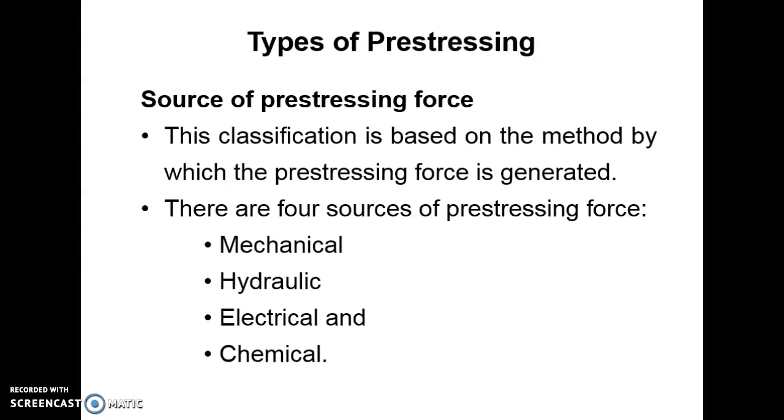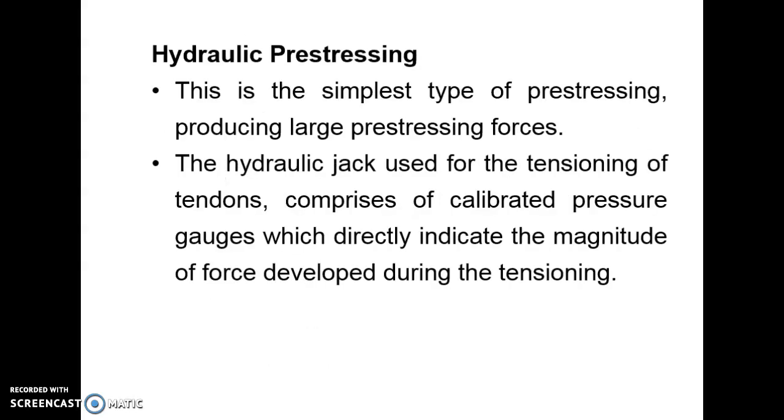Types of pre-stressing. First, we'll see about the sources of pre-stressing forces. This classification is based on the method by which the pre-stressing force is generated. There are four sources of pre-stressing forces: mechanical, hydraulic, electrical, and chemical. Hydraulic pre-stressing. This is the simplest type of pre-stressing, producing large pre-stressing forces. The hydraulic jack used for the tensioning of the tendon comprises calibrated pressure gauges which directly indicate the magnitude of force developed during tensioning.